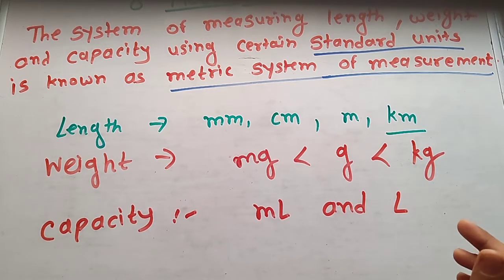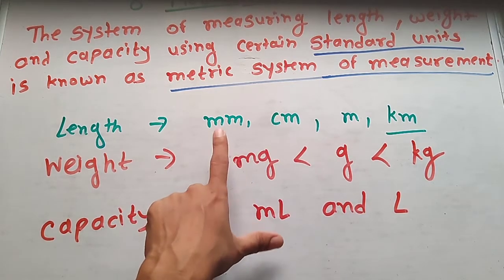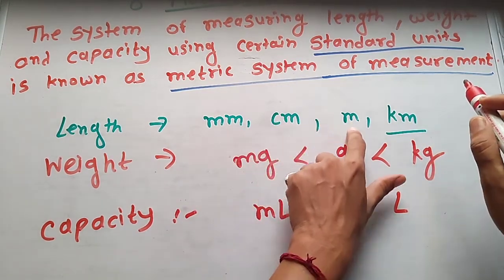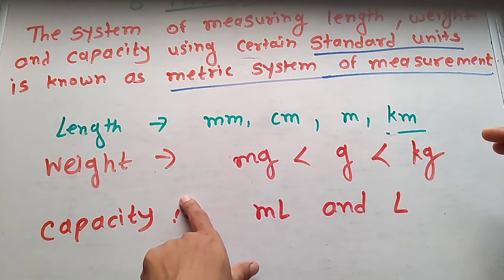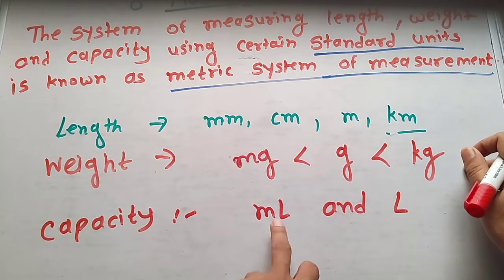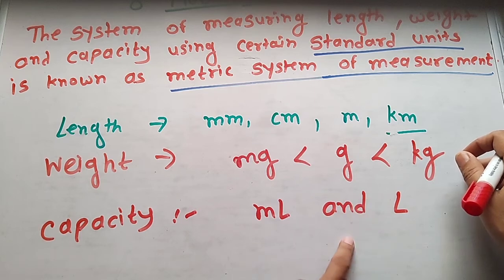Okay, so do you know what we use for length? Millimeter, centimeter, meter and kilometer. For weight we use milligram, gram and kilogram, and for capacity milliliter and liter.